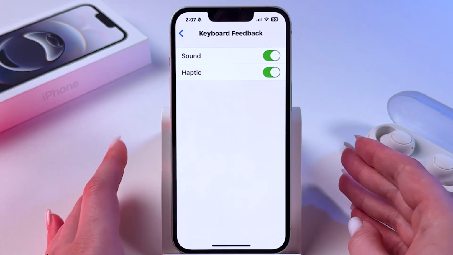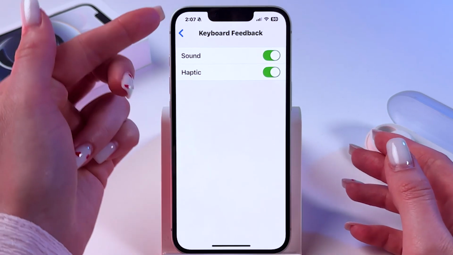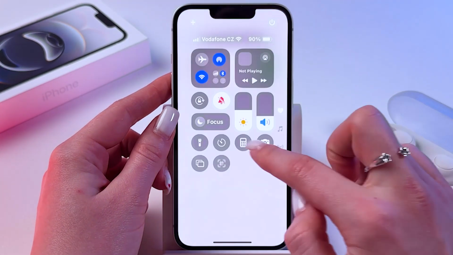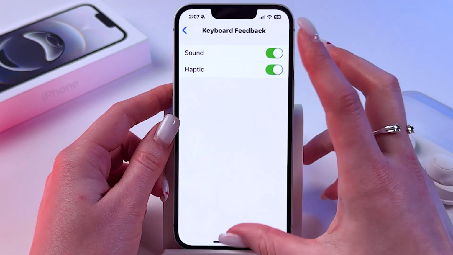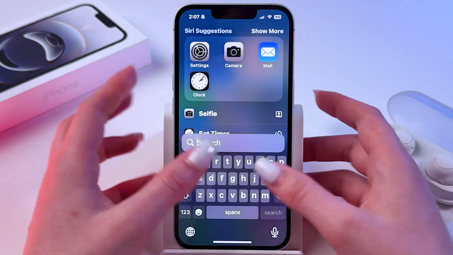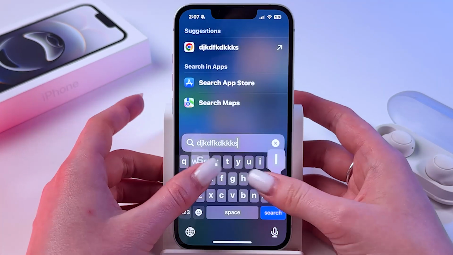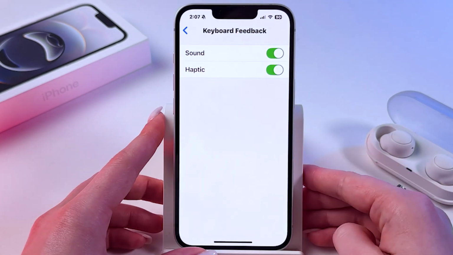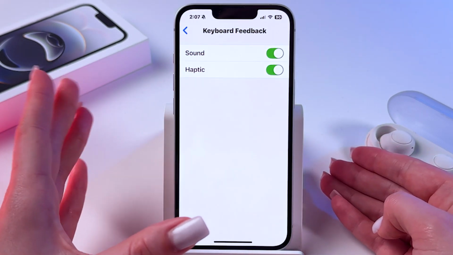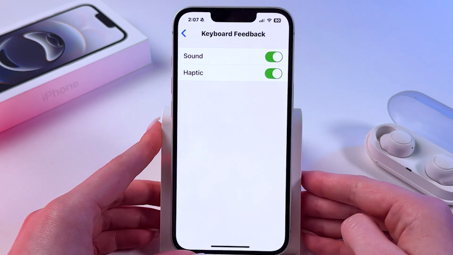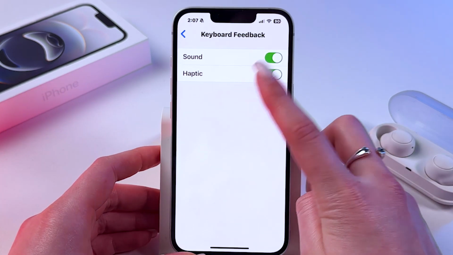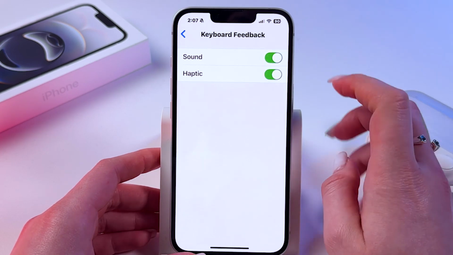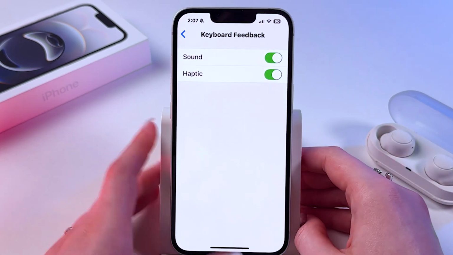using keyboard. But if you got silent mode turned on, like in my case, then you will not hear any sounds when using keyboard even if you enabled it in settings. To hear it, you need to disable silent mode. And additionally, you can enable or disable haptic feedback for your keyboard, which is like a slight vibration.